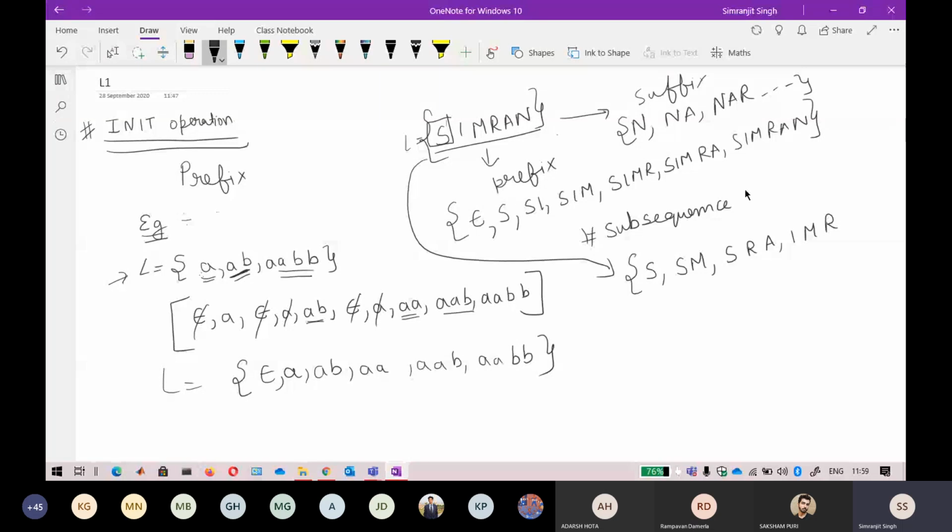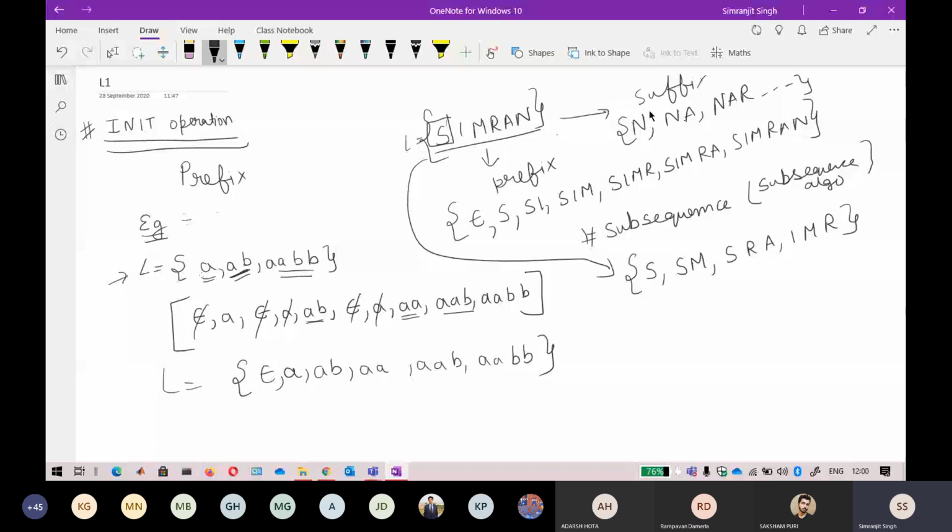If you read data structures, there I think you have studied the algorithm in dynamic programming, more specifically the longest common subsequence algorithm. That is your subsequence, and do not confuse it with prefixes and suffixes.